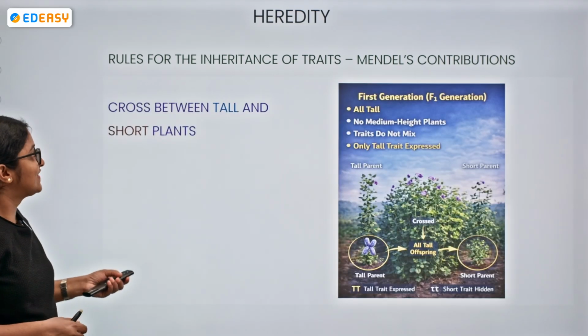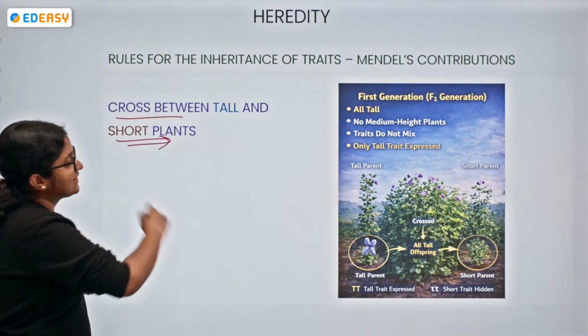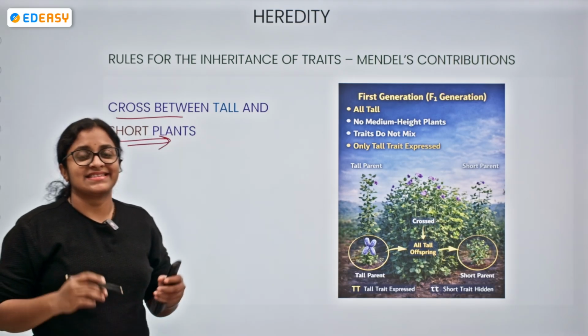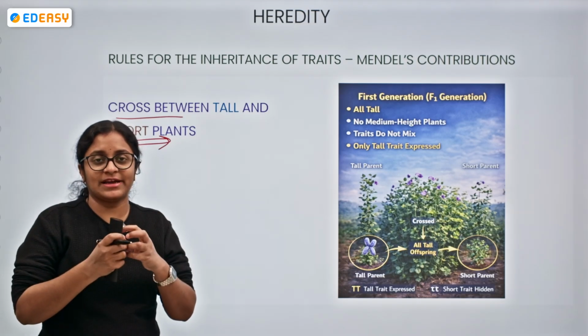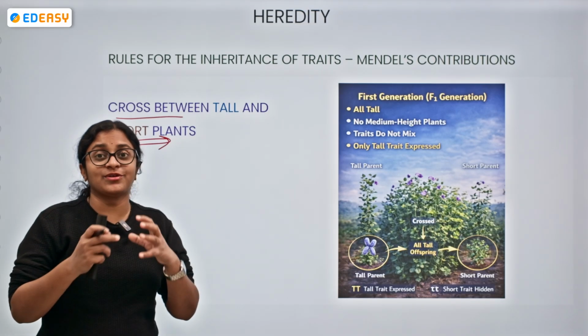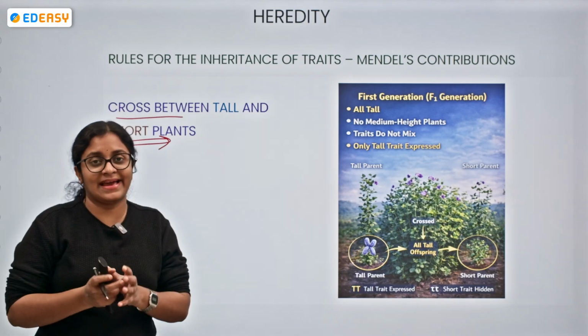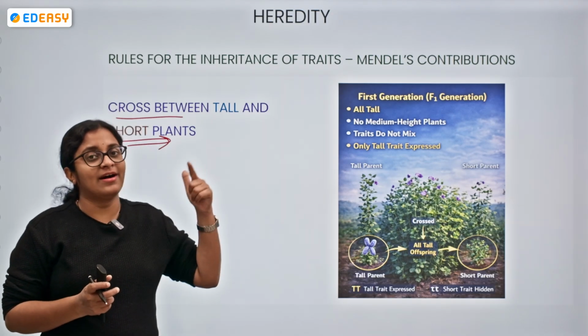Let me tell you. When there is a cross between the short and the tall plants, generally we will think the tallness and the shortness both should combine and get mixed up. We will be thinking that they should be of medium height, but no, the offspring will be either tall or short.